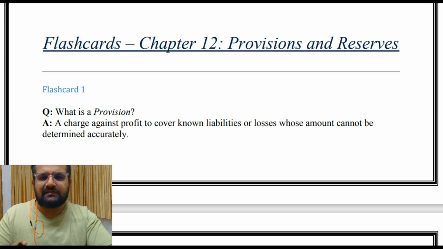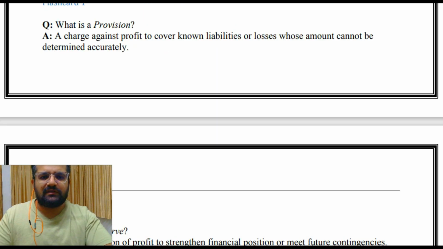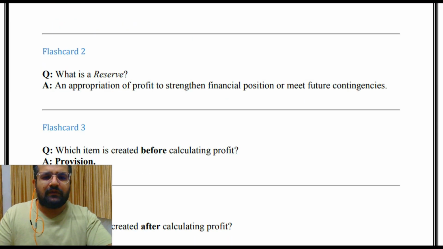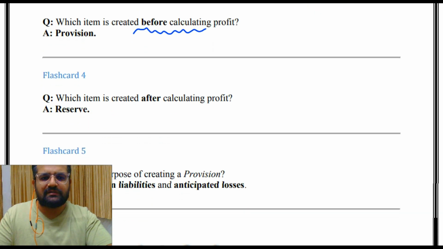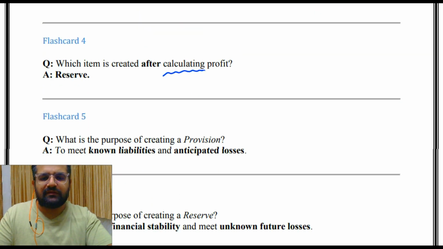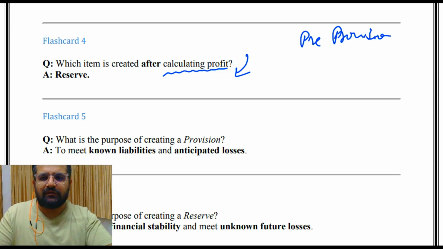we'll see the expected questions. So what is provision? A charge against profit to cover known liabilities or losses whose amount cannot be determined accurately. Then what is reserve? An appropriation of profit to strengthen financial position or meet future contingencies. Which item is created before calculating profit? Provision. Which item is created after calculating profit? Reserve. We remembered this as P, pre for provision, and what remains after pre is after, reserve.